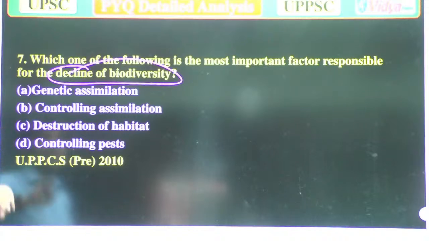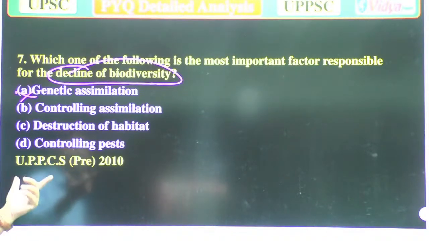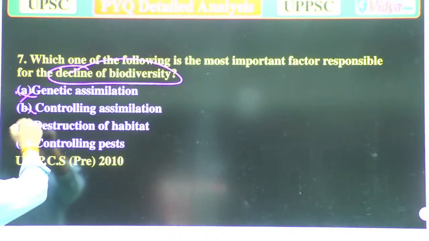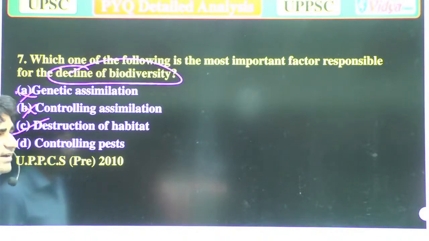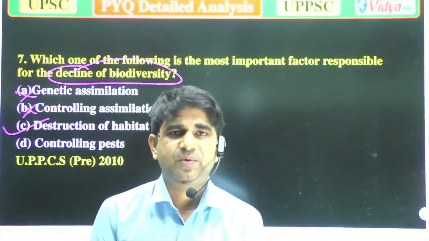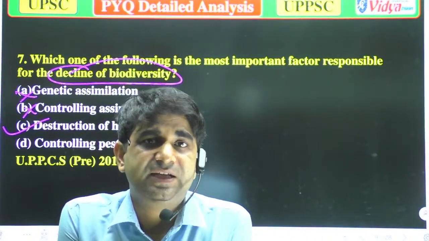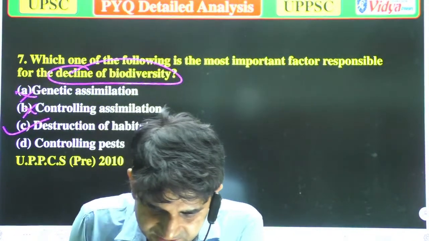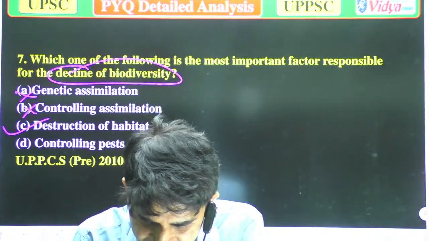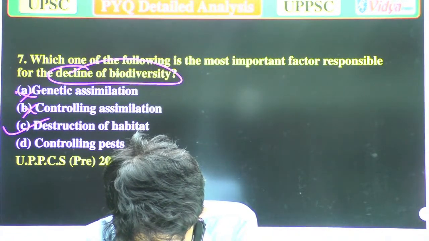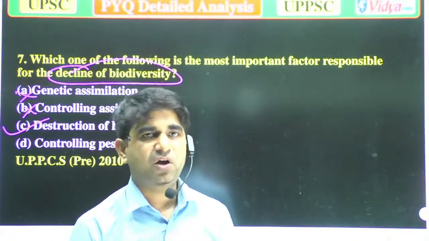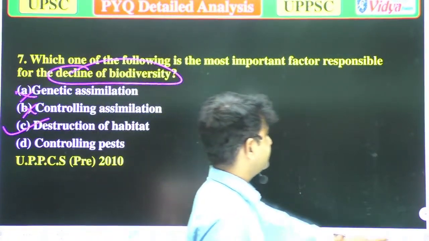A, genetic assimilation. No, that is not the correct answer. Controlling assimilation is also not the correct answer. But option C is the correct answer, because when there is destruction of habitat of any organism, that will decrease the biodiversity, which is most important. Now we'll move to the next question.